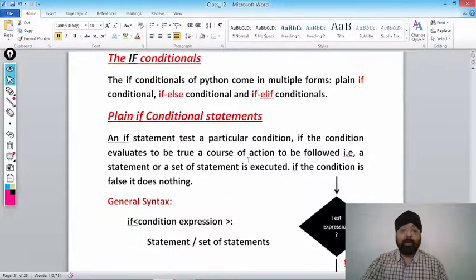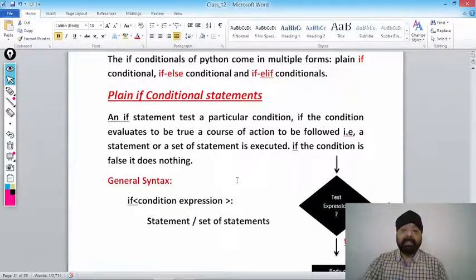Now let's talk about if condition. The if conditionals of Python come in multiple forms. We can use this if in multiple forms. First one is plain if, second one is if else condition, and third one is if elif condition. So these are the three forms of if conditional that Python supports: plain if, if else, and if elif conditions. Let's discuss one by one. Plain if condition statements.